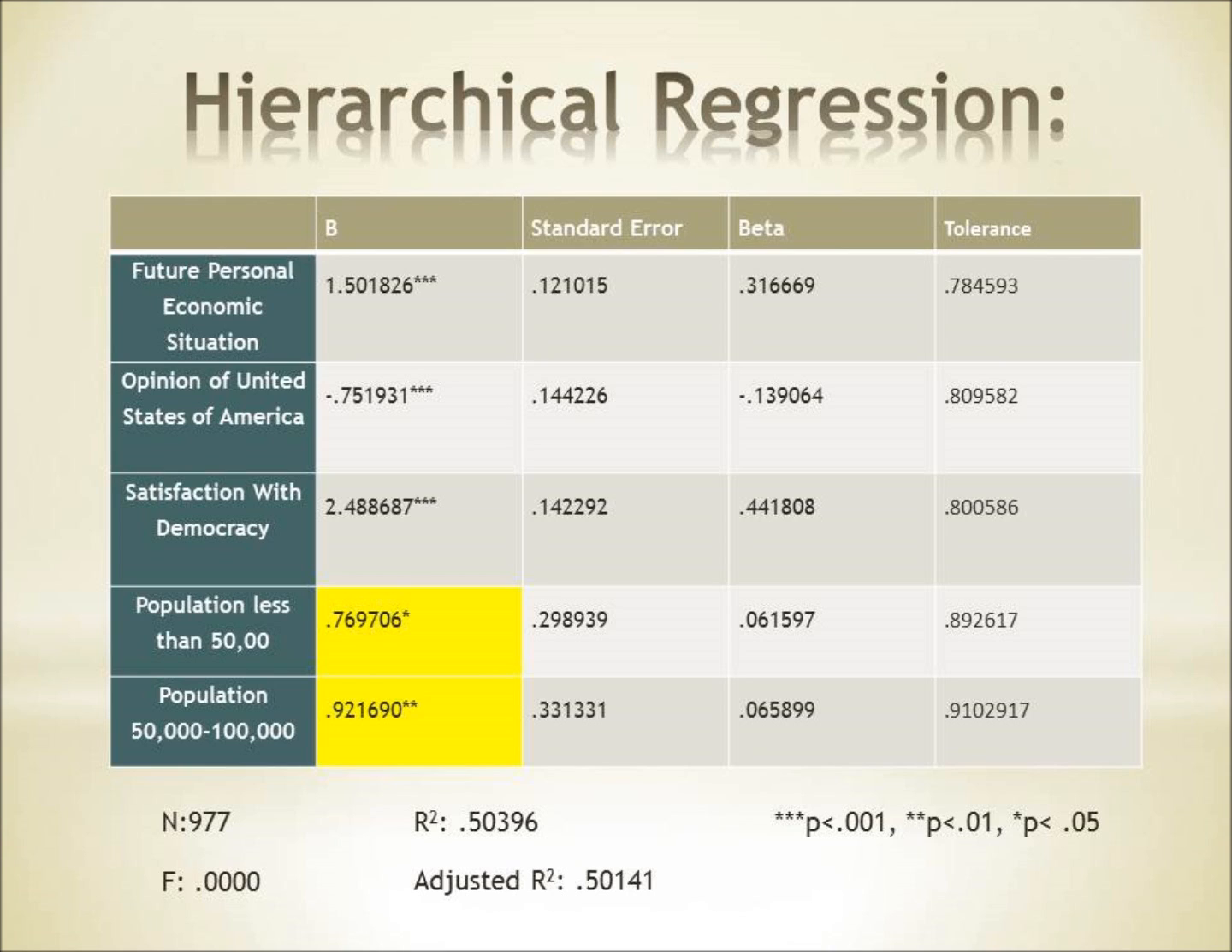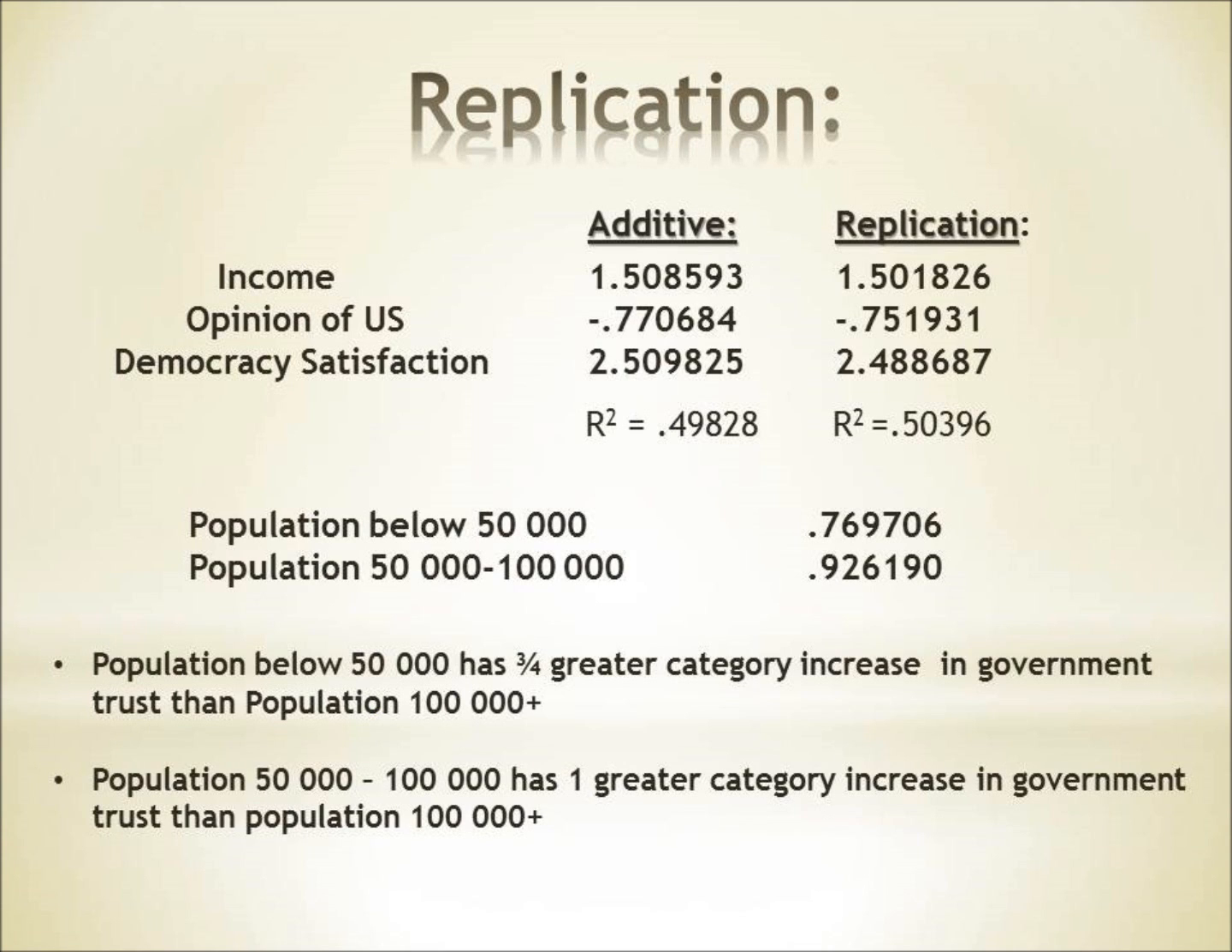This regression shows that populations with less than 50,000 will support the Chavez administration 3/4 of a category more than the reference category in the trust index. The people from towns with a population of 50 to 100,000 will support the Chavez administration nearly 1 category more in the trust index. After controlling for the size of the town, this hierarchical regression's explained variance only increases from the original regression by decimal points, going from 49.8% to 50.3%.